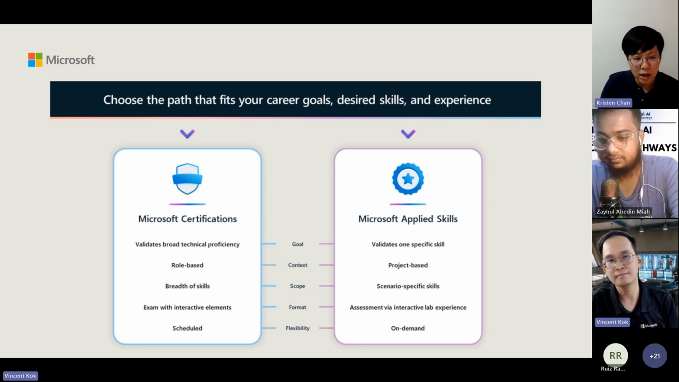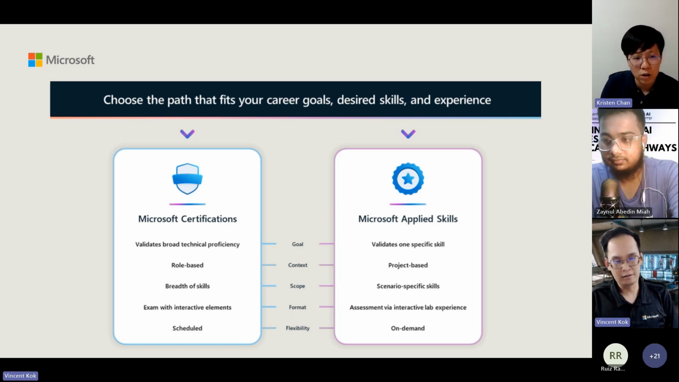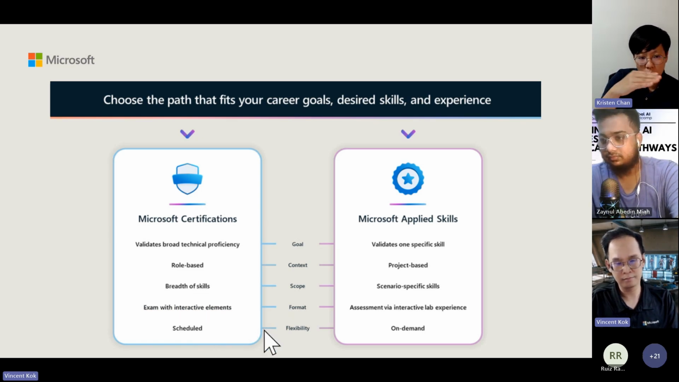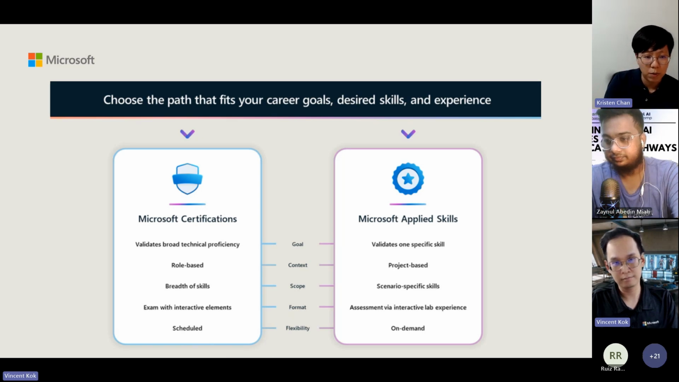You can go on to get our Microsoft certifications. We have two credential pathways that you can do. One is the Microsoft certifications. This is kind of role based, and you can take the exam to get the certification. That would be like going to school for a test. You have some questions and answer them, and then you can get a badge.